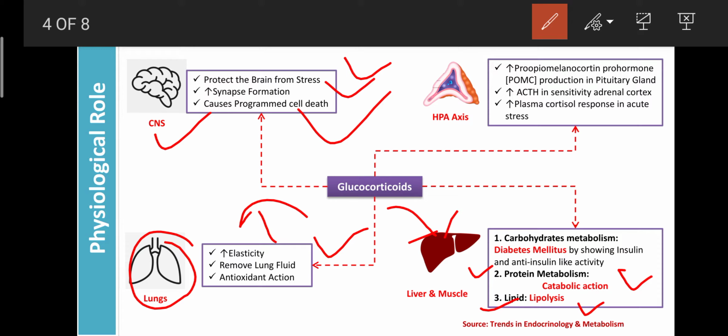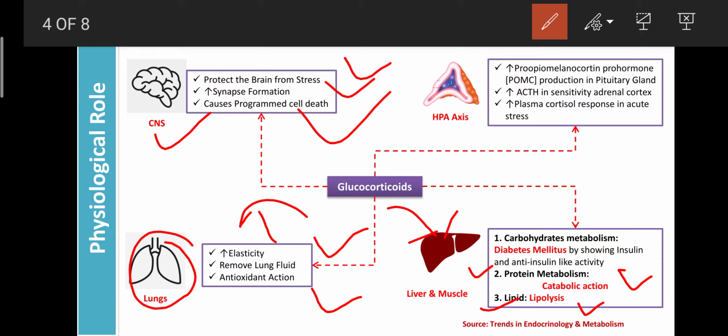And glucocorticoids in the lungs also have antioxidant activity. They can prevent the entry of free radicals into the lungs. Once free radicals enter the lungs, they can cause damage to the lungs or bronchi. So due to the antioxidant property, it can prevent the generation of free radicals in the lungs, or the entry of free radicals from the external environment into the lungs.